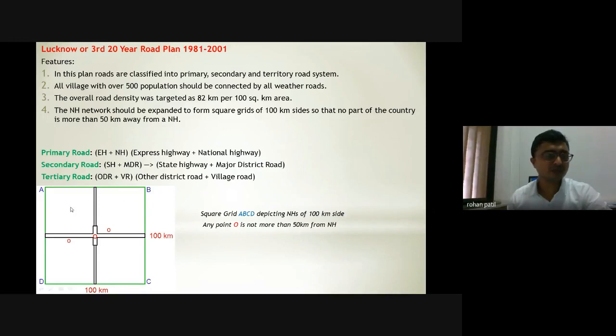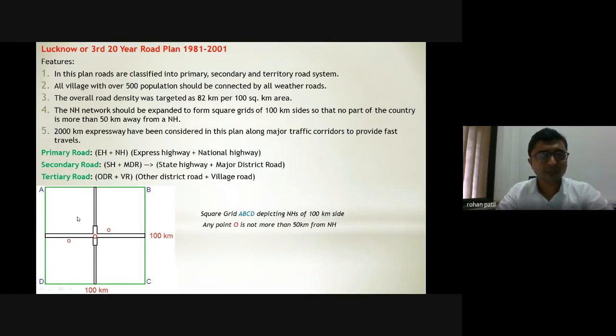So whatever point I take in this subgrid, it will not be more than 50 kilometers away from the national highways. This is my national highway, and ABCD is also my national highway. So any point in this grid will not exceed 50 kilometers from a national highway. This was again an important feature of this plan.